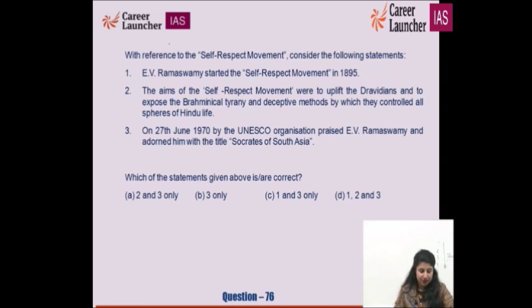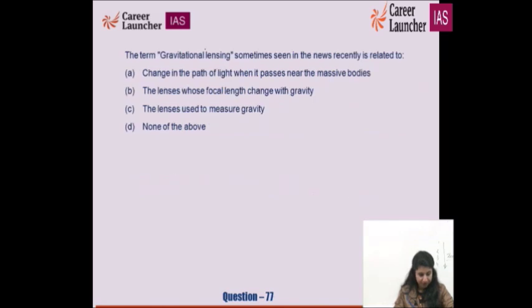The so-called supremacy of being superior to others. On June 27, 1970, by UNESCO, organization praised E.V. Ramaswamy and adorned him with the title Socrates of South Asia. Yes, any idea about it? So A for apple is the right option for this.